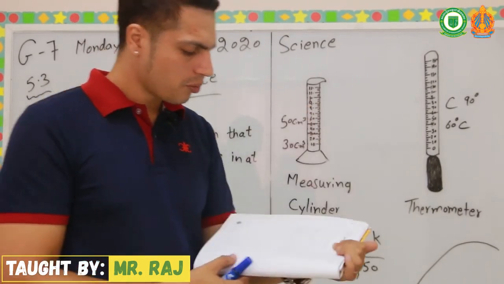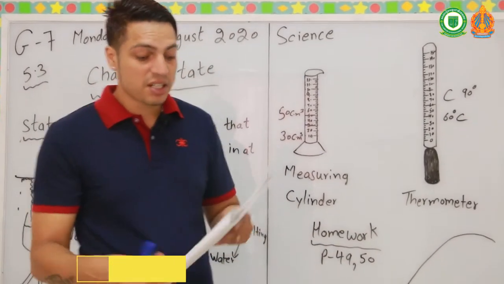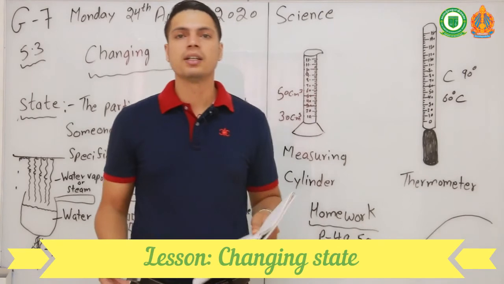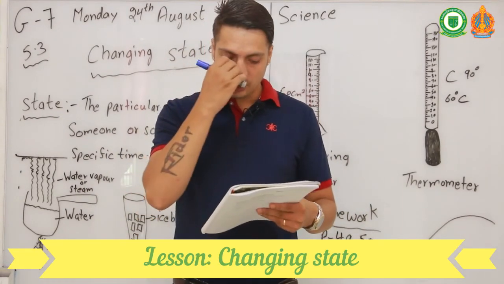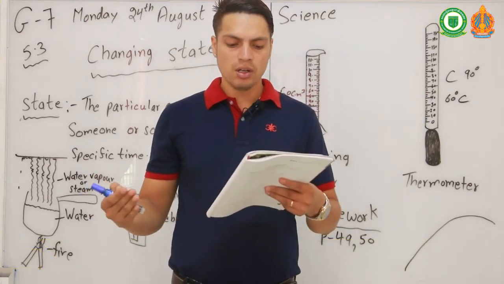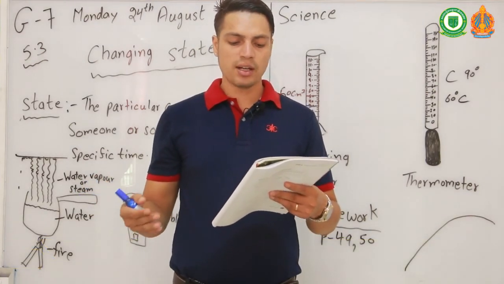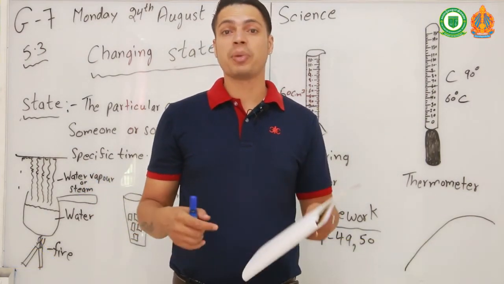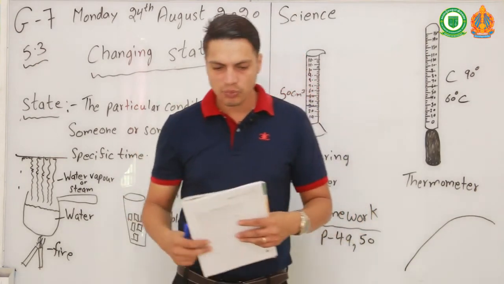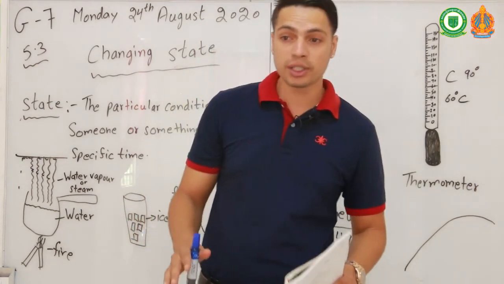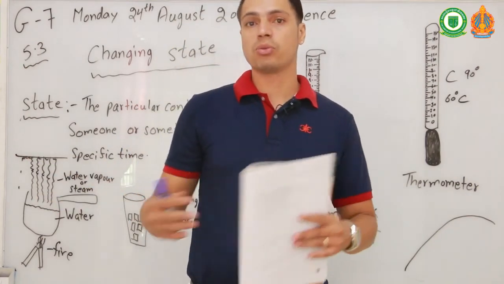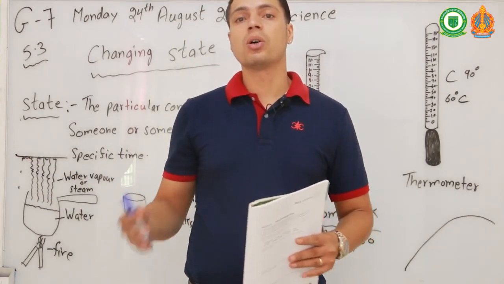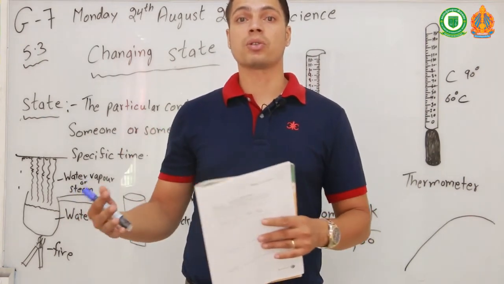Remember, when you boil water it becomes steam, so gradually the volume will reduce.